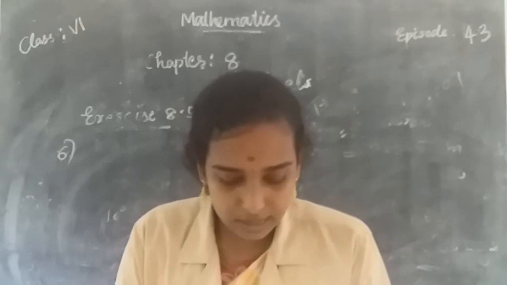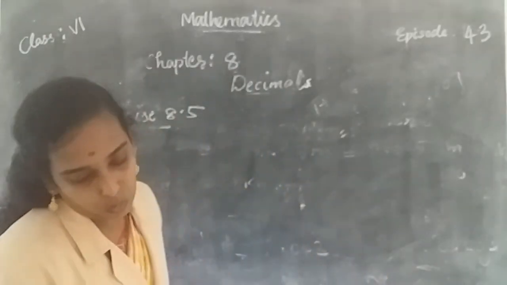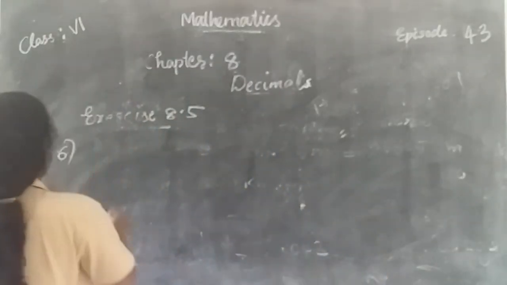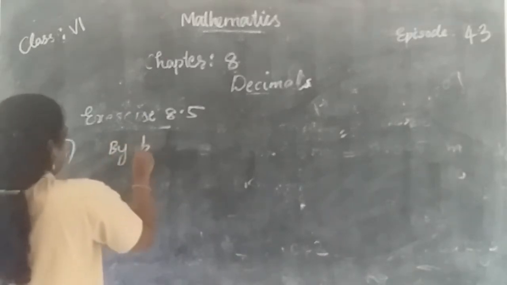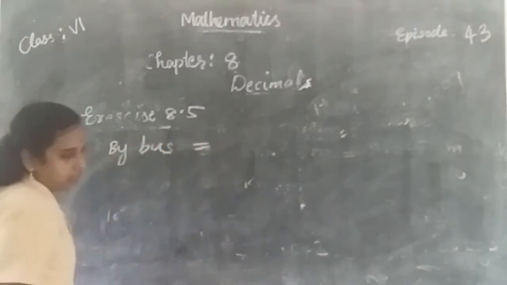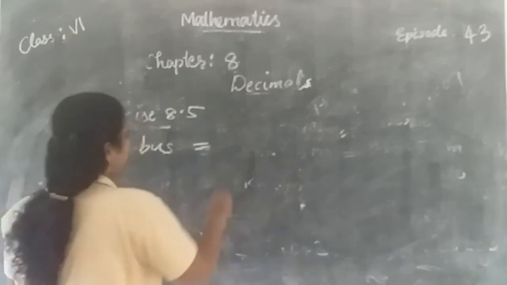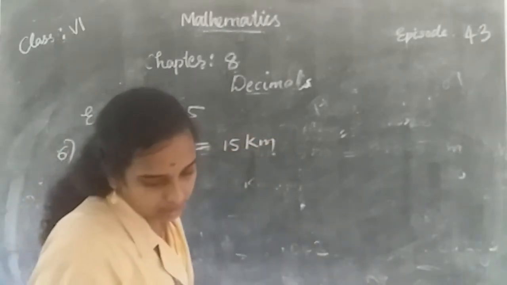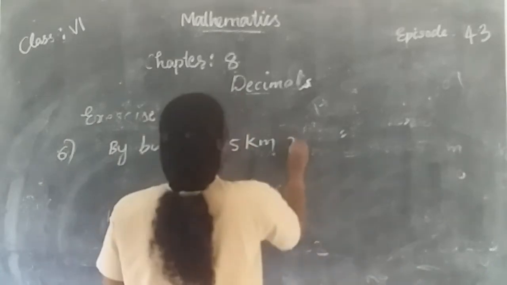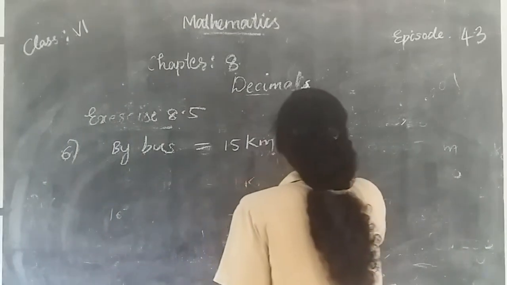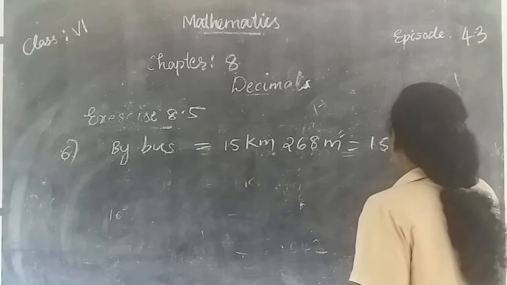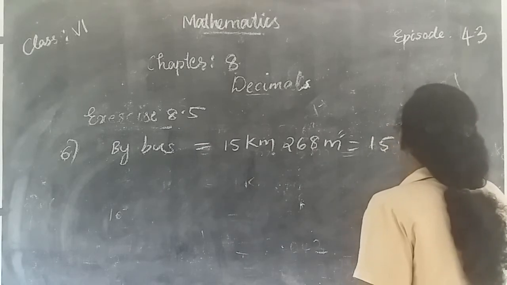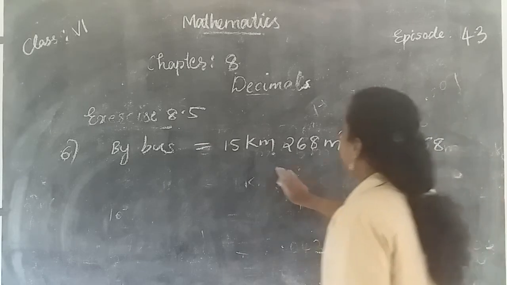So the steps are: Sunita travelled by bus, or the distance covered by bus, is equal to 15 kilometer 268 meter. That's equal to 15.268 kilometer.